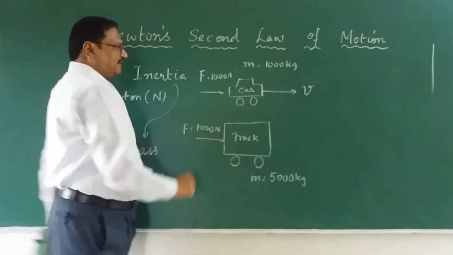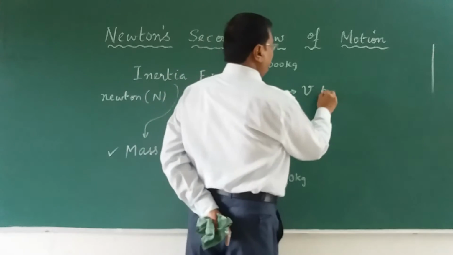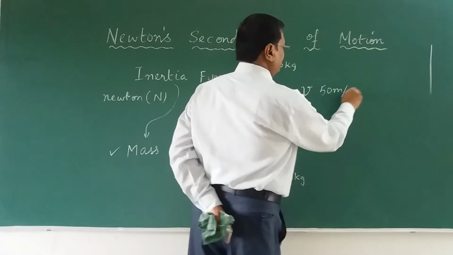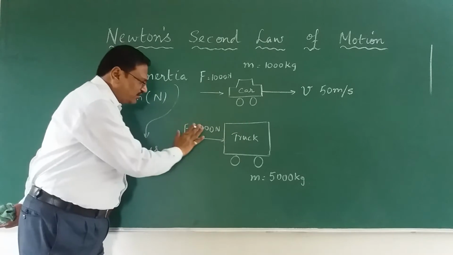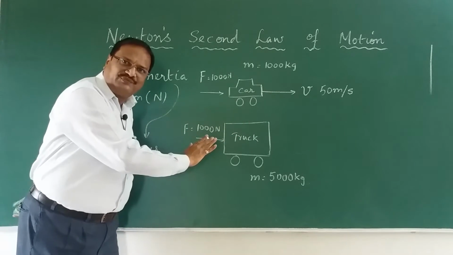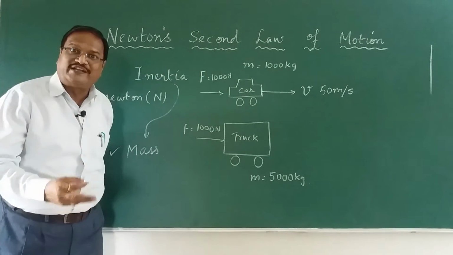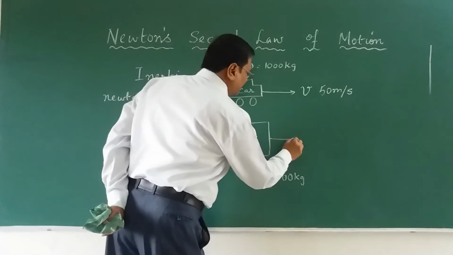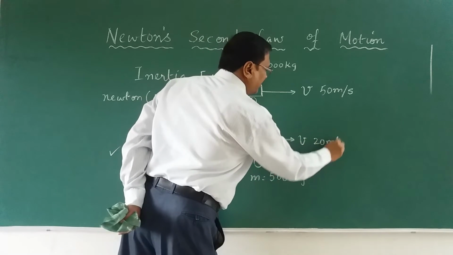Will it have the same velocity? Suppose the velocity is, let us say, 50 meter per second. Do you think when I apply the force of 1000 Newton, the truck will move with the same velocity of 50 meter per second? No, it is not possible. It will go with a little smaller velocity, maybe 20 meter per second.